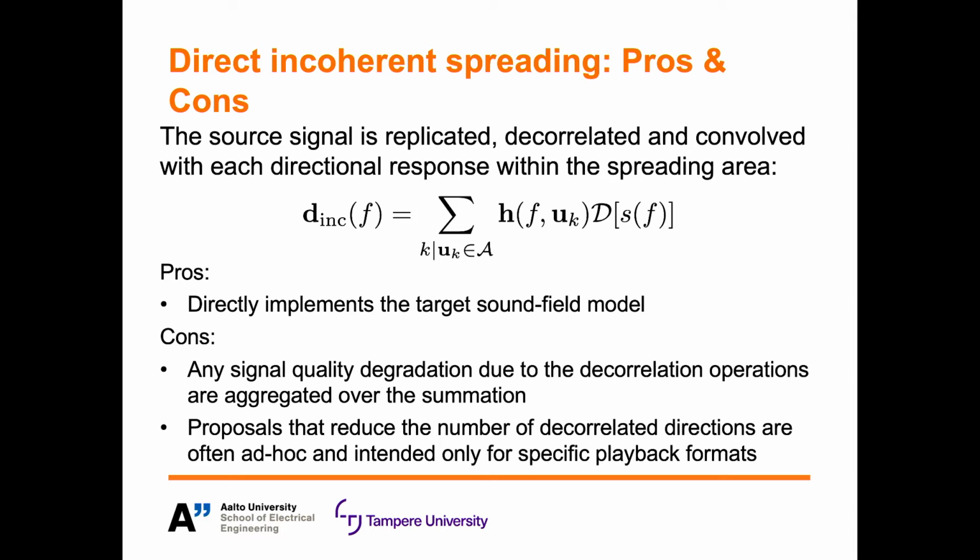However, high-quality decorrelation is challenging in practice, and any signal quality degradations that may occur will be aggregated across this summation. So the larger the spreading area, the more directional responses will fall within the spreading area, and the worse the output signal quality may become. This is why in the literature you'll find that those who have researched incoherent source spreading have suggested using far fewer directions within the spreading area to mitigate this problem. However, these methods tend to be rather ad hoc and intended only for certain playback setups, so are not easy to generalize to arbitrary setups.